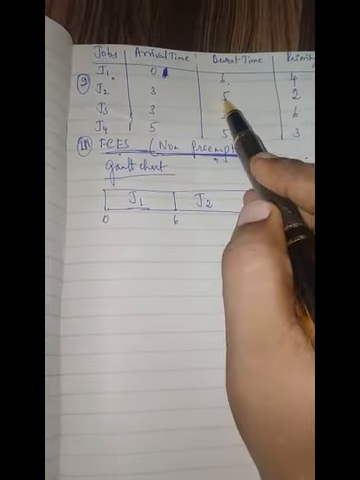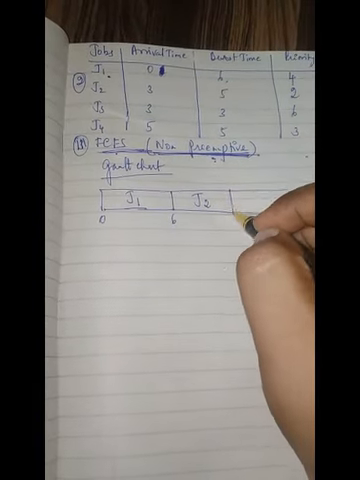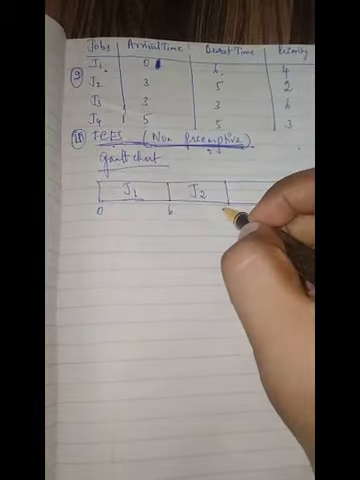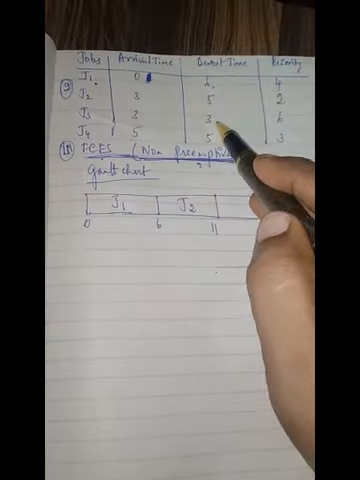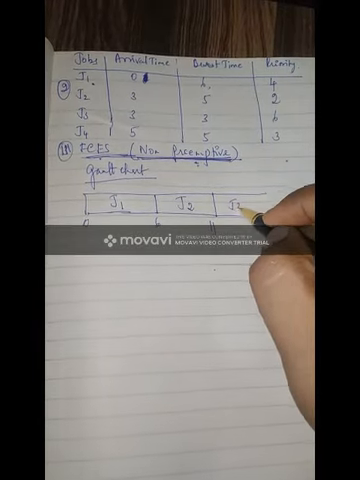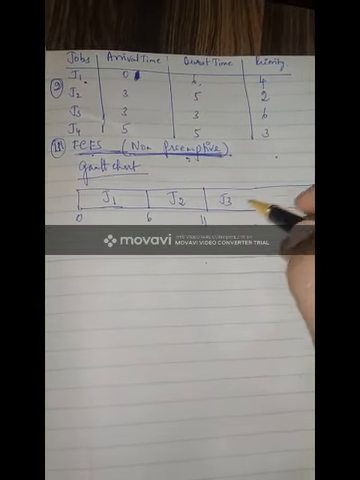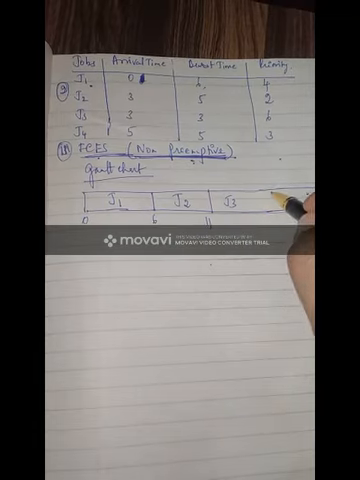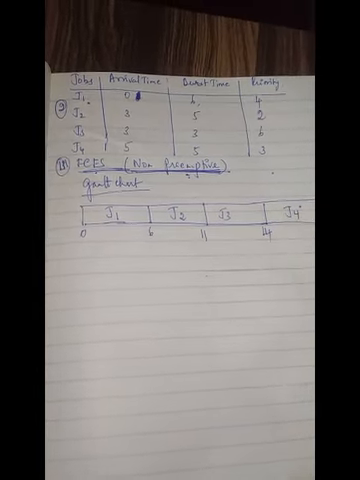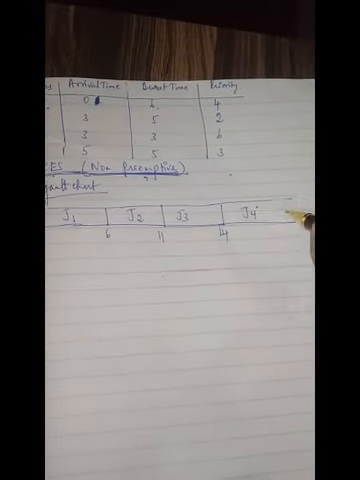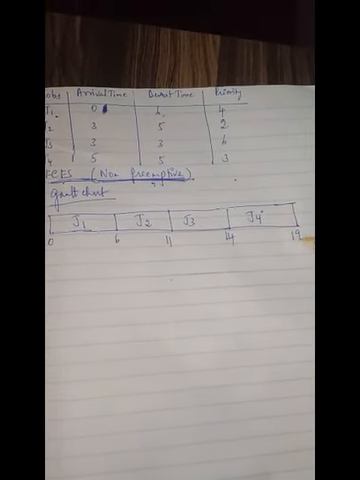J2 takes how many milliseconds to complete? 5, so the burst time is 5. 6 plus 5 means it goes up to 11. Next in the order is J3. J3 takes 3 milliseconds, so 11 plus 3 goes up to 14. The last one in the order is J4. It takes 5 milliseconds to complete, so it will go up to 19.